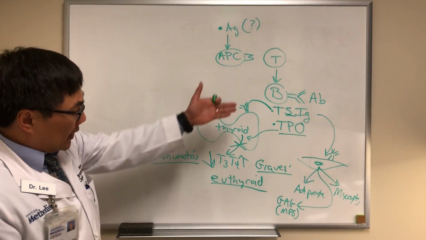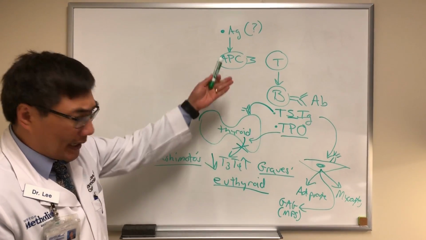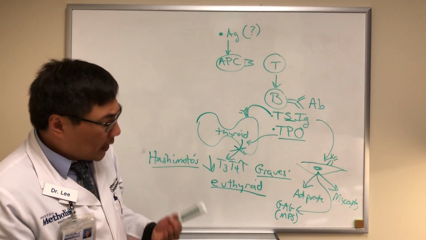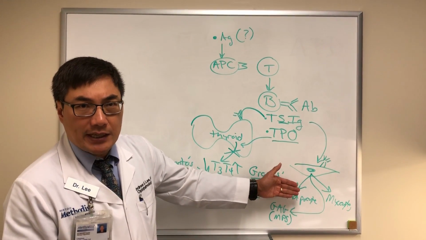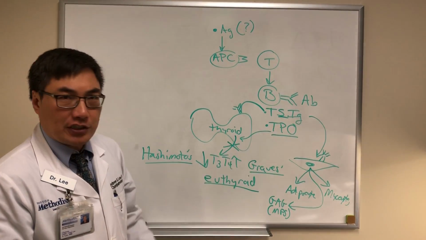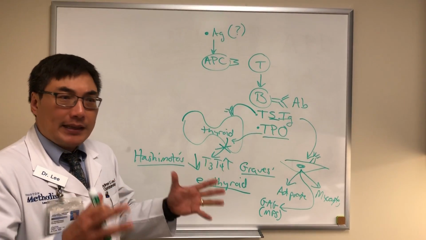So you need to know this immunology to convert what we're talking about here in immunology land into the clinical findings. So from an eye standpoint, what we see when we have binding to the fibroblasts, increased adipocytes, that's going to increase the fat and the muscles from edema, as well as differentiation of the fibroblasts. That will cause big muscles. And when muscles get big, they don't work well.